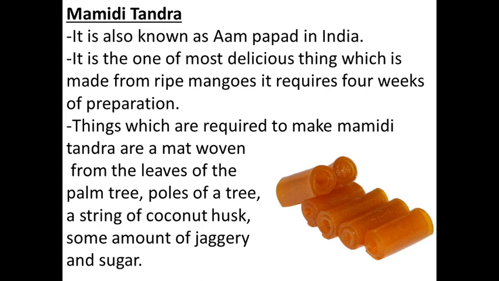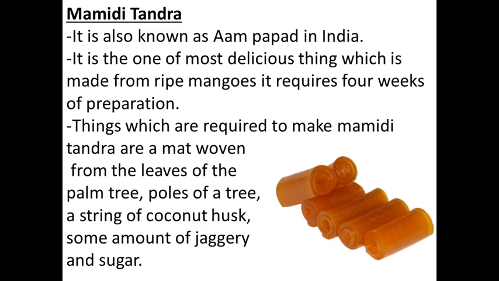Anybody? Now I have taught the story in simple language so that you should understand. Which preservative method have we learned here? Yes, that is drying or dehydration. Then see, we are adding jaggery and sugar. Why are we adding jaggery and sugar?